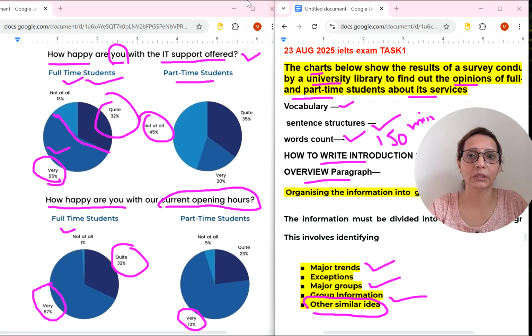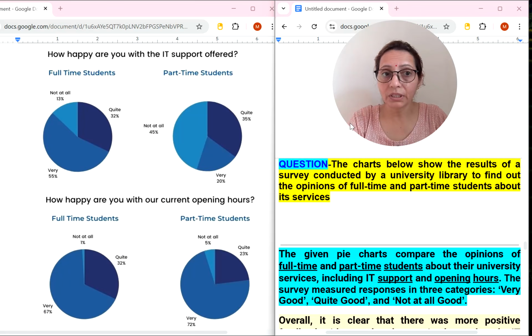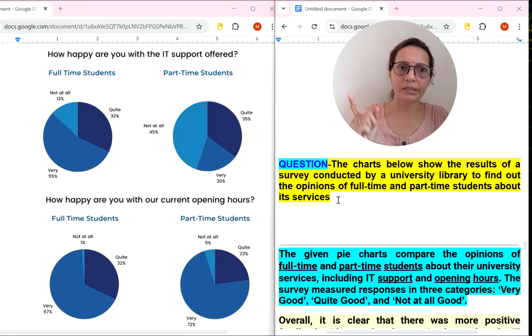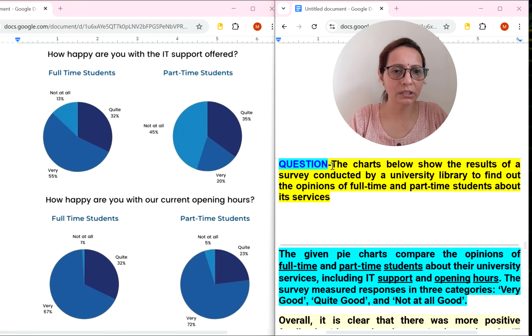Now how to write the introduction? Introduction means we have to rewrite the question statement, whatever is given. In IELTS writing, whether it is an IELTS essay or writing task 1, we have to rewrite the question statement. The question says the charts below show the results of a survey conducted by a university library to find out the opinions of full-time and part-time students about its services. But it doesn't mean that you are going to change each and every word. Don't struggle for that.